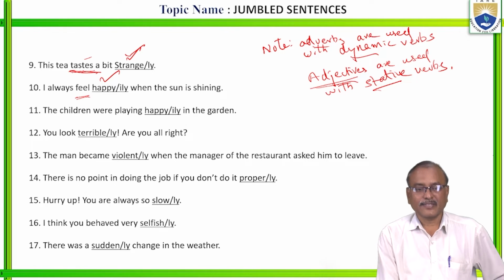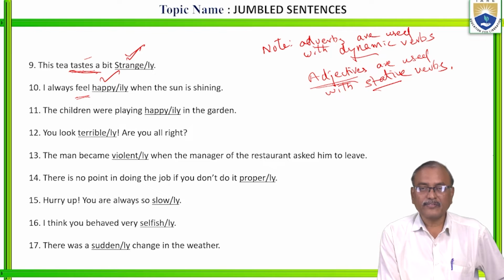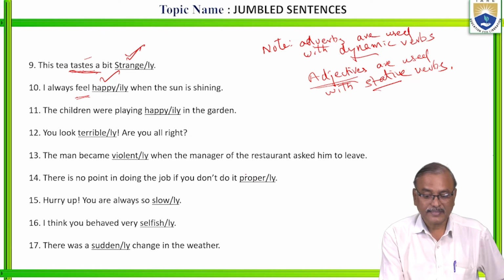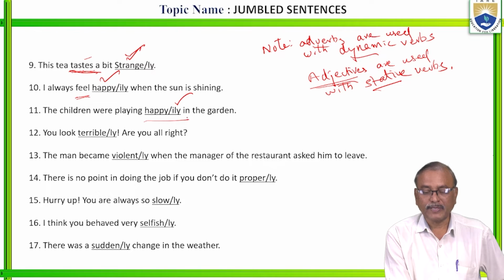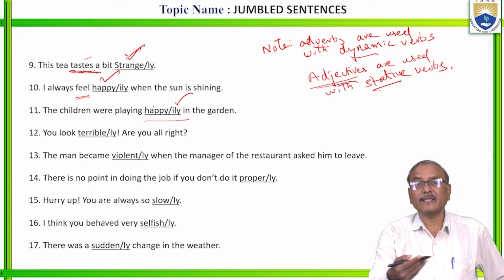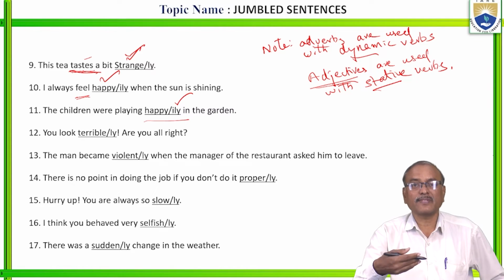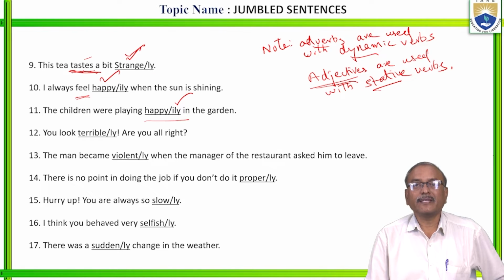So next, go to the 11th one. The children were playing happily. They were playing happily. Here you can take an adverb because playing is a dynamic verb. You can see the process of the action. Right? The children were playing happily in the garden.